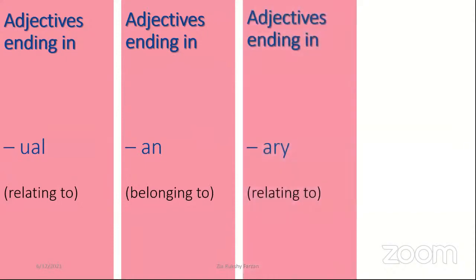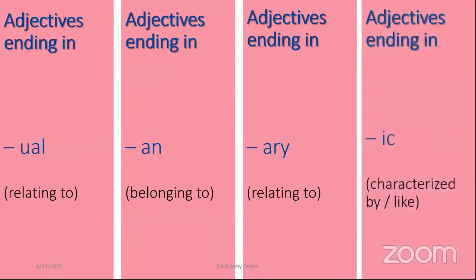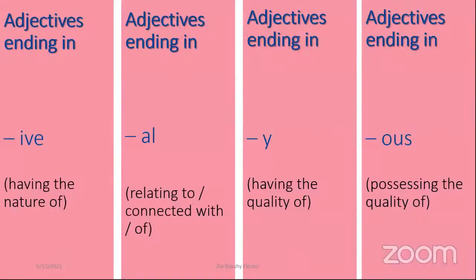And here ARY, we can use ARY to make customary, legendary, supplementary. And IC is characterized by, like. So we can use comic, artistic, right? Like that, we can make so many adjectives.